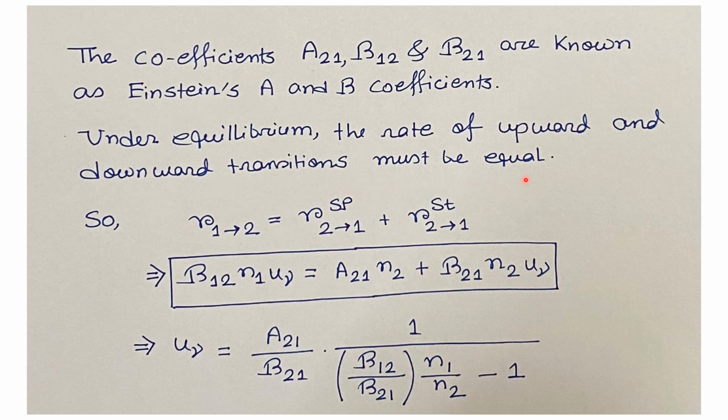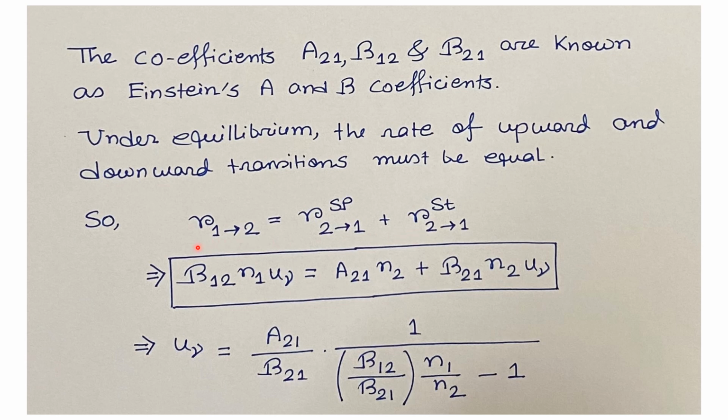So from the equilibrium condition, we can write R from 1 to 2 that we obtain from the excitation of atoms equals R from 2 to 1 SP plus R from 2 to 1 ST. So this is the rate of transition for spontaneous transition, and this is the rate of transition for stimulated transition.